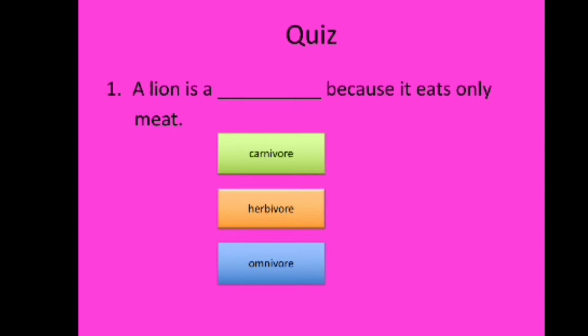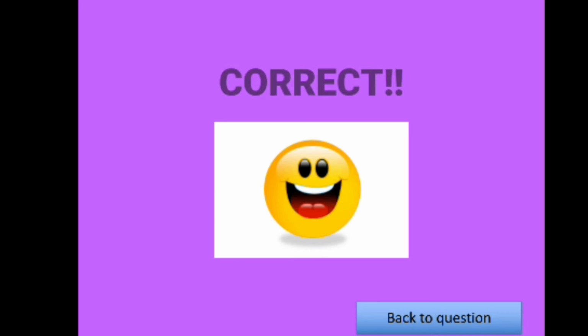Now let us see some of the questions. Here first question is, a lion is a blank because it eats only meat. So what will be in the blank? We have to fill in the blank. So what is lion? Carnivore, herbivore or omnivore? What is the answer? Definitely carnivore. Correct. So let's get back to next question.